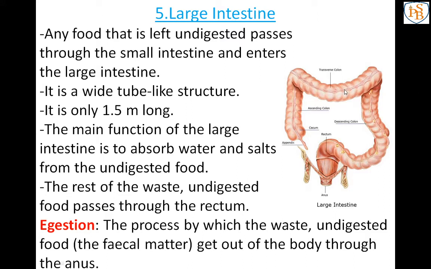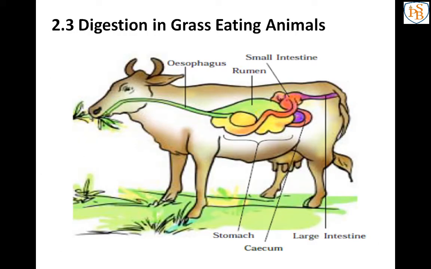In the large intestine the colon absorbs the water and salt present in the undigested food, and the waste passes through the rectum to the anus, and that process is known as egestion. So like that we have completed the human digestive system.